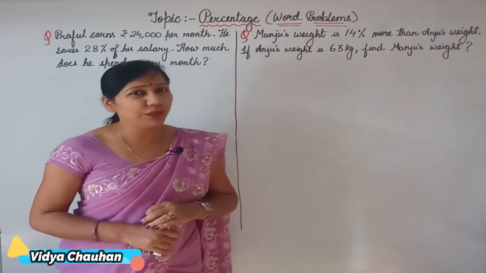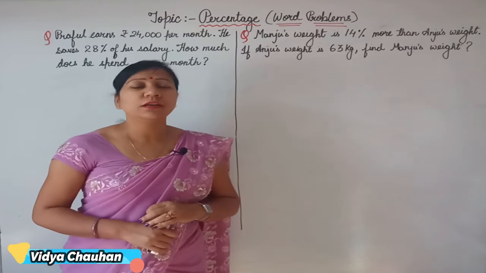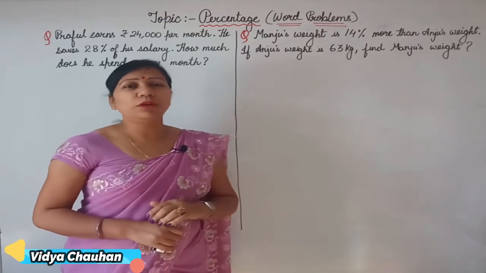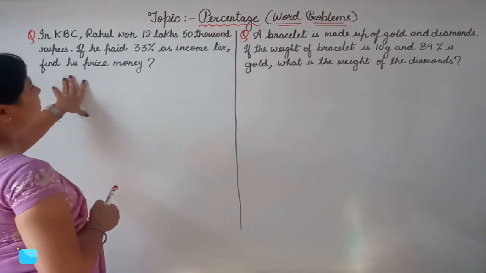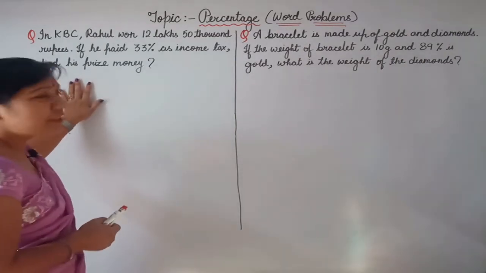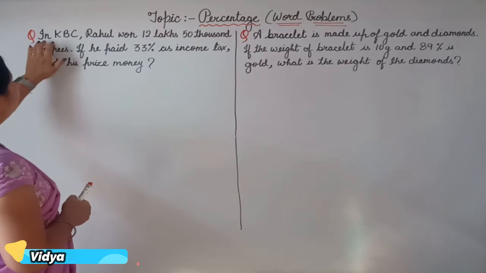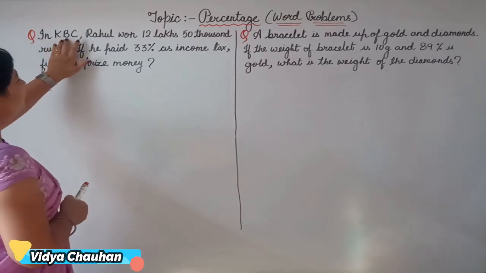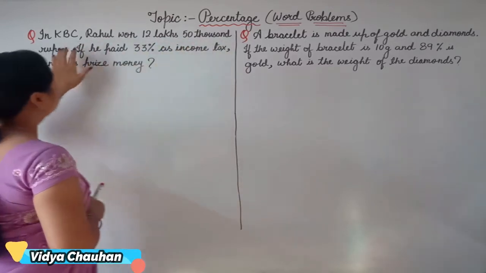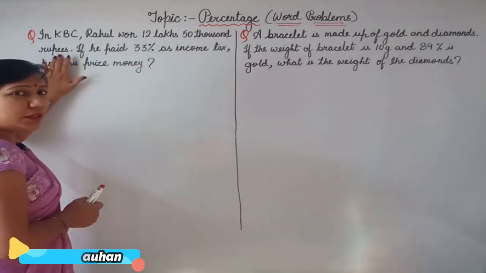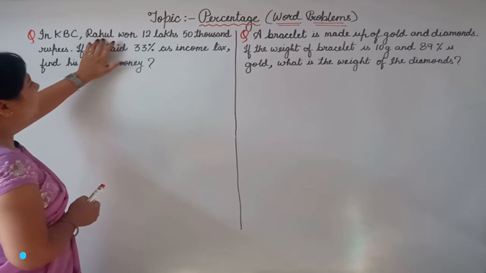Now students, today we are going to start with the word problems related to percentage. So students, now let's check out the solution for the next set of questions. The next question given here is: in KBC, Rahul won 12,50,000 rupees. So in the game of KBC, how much has Rahul won?